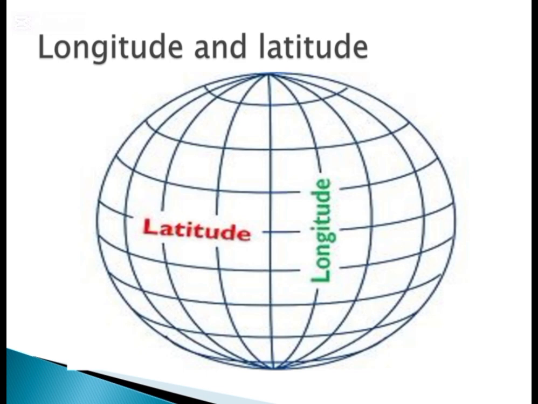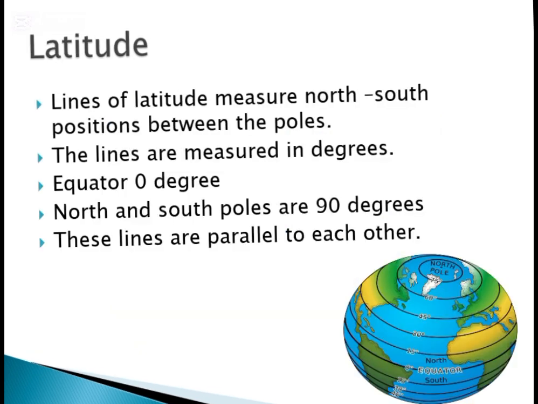Here we will discuss the lines of latitude and longitude. Basically, these lines are drawn on the map to help us find places. As you can see, there are two different lines. The lines which go from right to left are lines of latitude. So what is basically a line of latitude? Lines of latitude measure north south position between the poles. There is a globe picture, and you can see the round lines on the globe. These are the lines known as latitude.